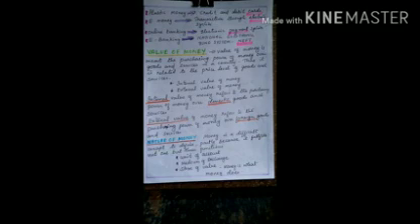Another one, internal value of money and external value of money. Internal means inside the country. External means outside, foreign goods. What is the value of a 100 rupee note in India, and what is its value in other foreign countries, the Gulf countries or some other countries?